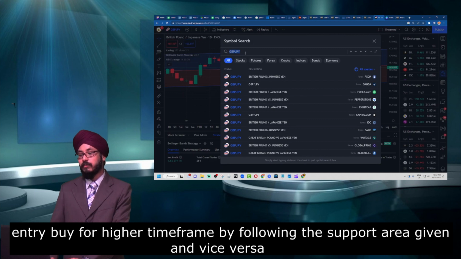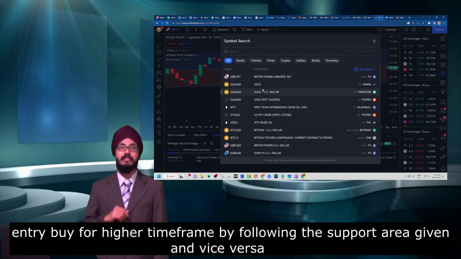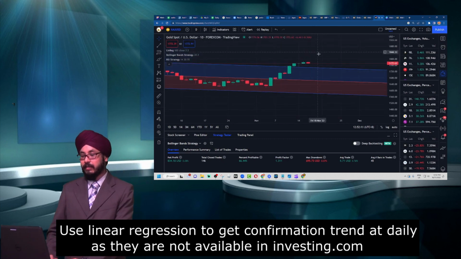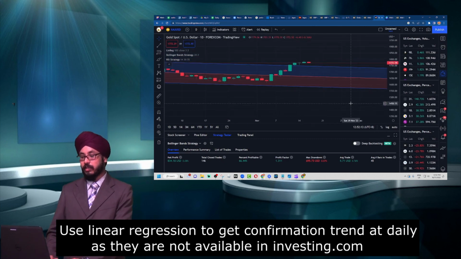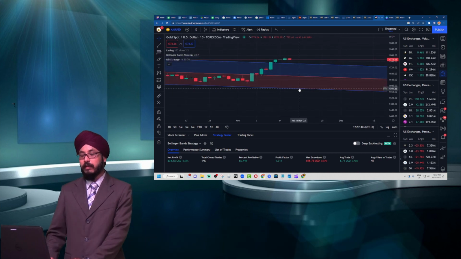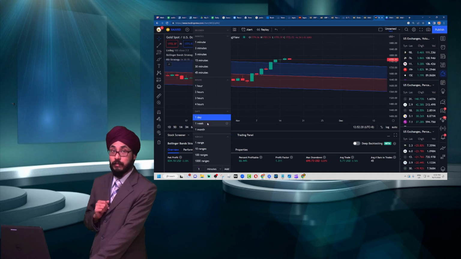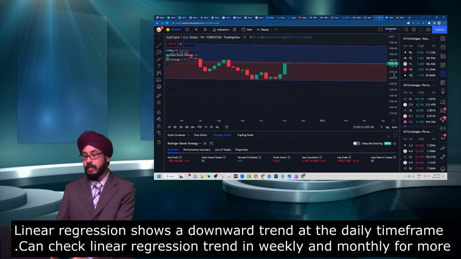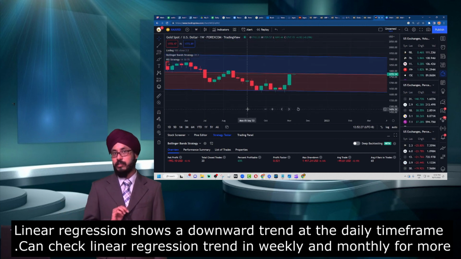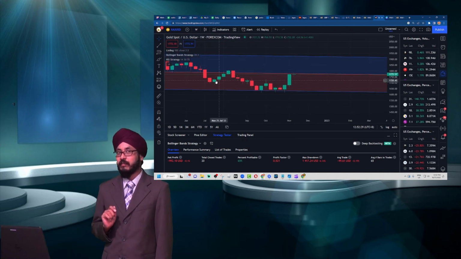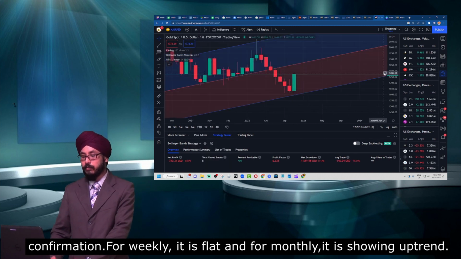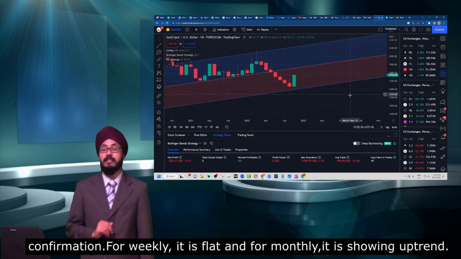We need more confirmation regarding the trend based on the technical analysis. So what we could do is use another indicator known as the linear regression. At the daily, we can see that our linear regression is supporting slightly towards the downtrend. At the weekly, the linear regression is showing a slight flat, and if we go to the monthly, the linear regression is showing an uptrend.